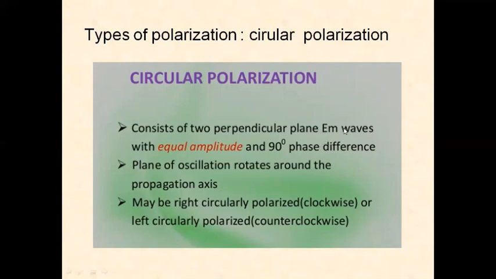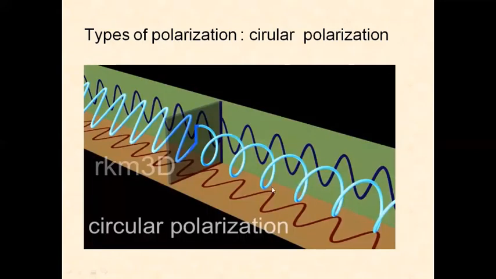It may be right circularly polarized or left circularly polarized. So let us take the helix here. This principle is used in the helical antenna, where we can get circularly polarized waves.